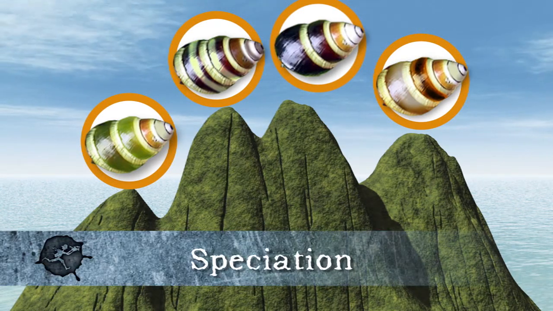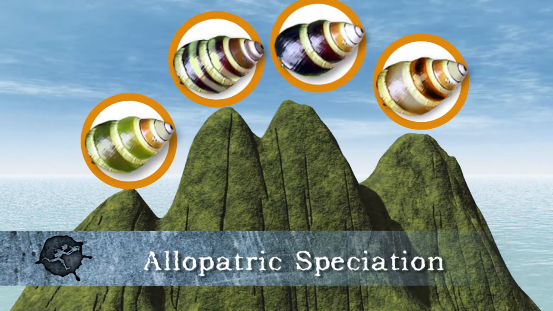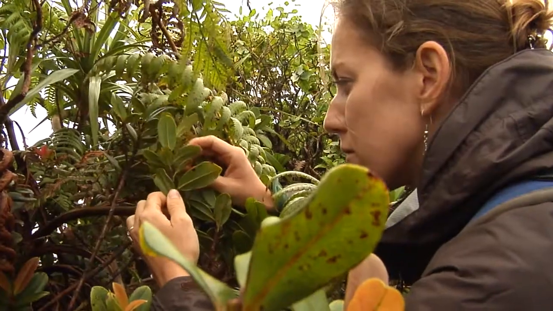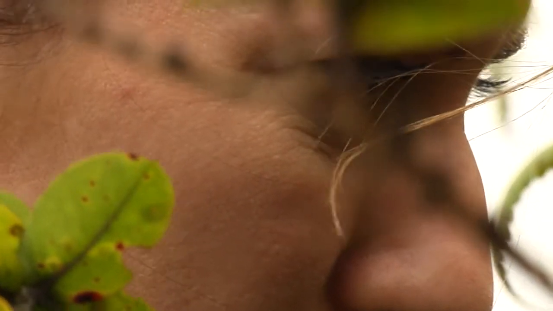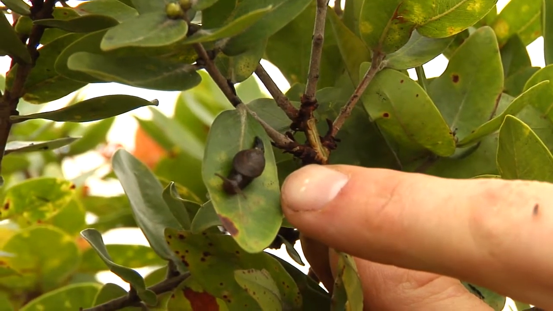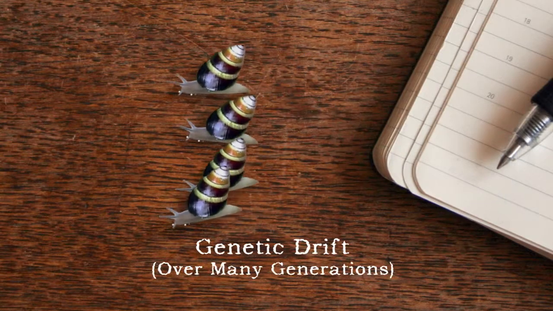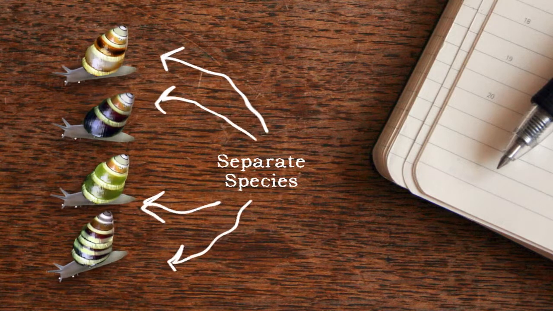This is called speciation. When speciation occurs through geographic separation of populations, it's known as allopatric speciation. It's easy to see how that might have occurred here, especially when we know that these snails can live their whole lives on a single tree. It's likely that small mutations, in combination with random changes in gene frequencies in the population, or genetic drift, caused the population of snails to differentiate enough to result in speciation. So you can see how the topography of these mountains led to the isolation of the snail populations, resulting in speciation. And since we're having a hard time finding the snails in the field, let's head to a rearing facility to observe these species of snails.